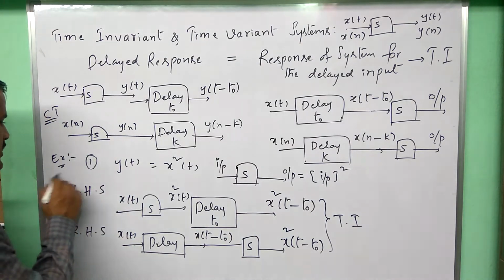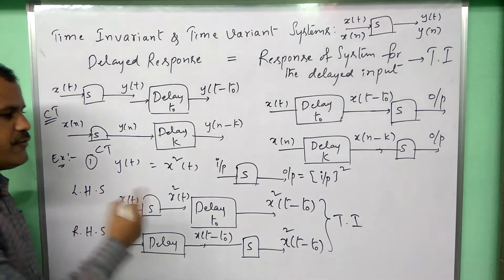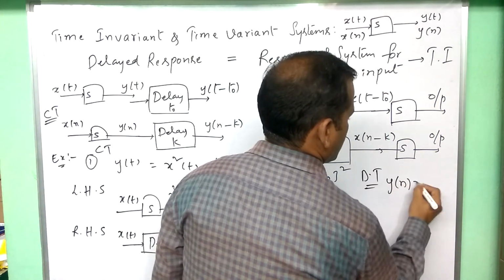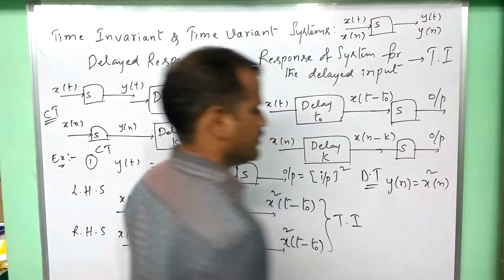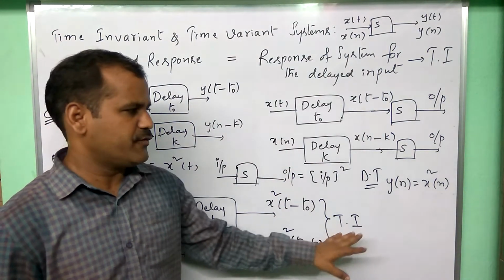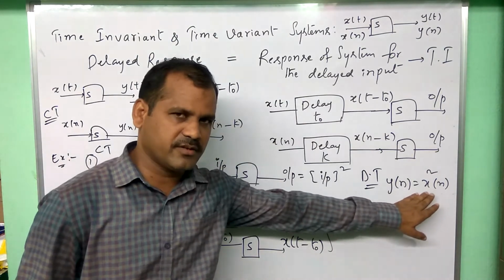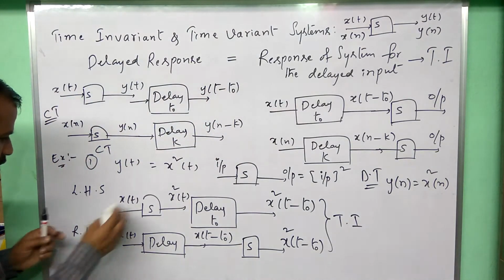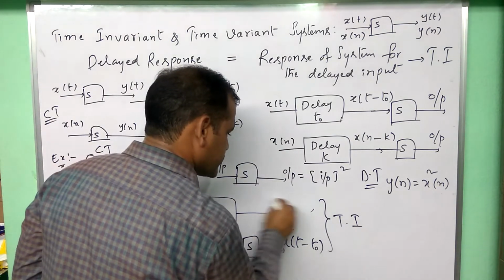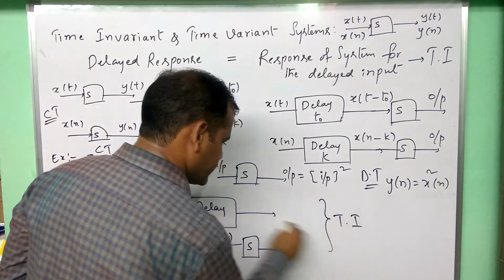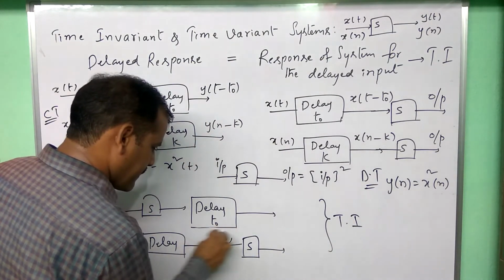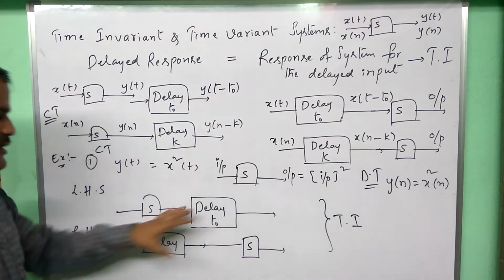This is for a continuous time system. If you take the same equation for a discrete time system, that is y of n is equal to x square of n, that also belongs to the same classification, time invariant system. Anyhow, for the time being, I am giving the equations for this also. Let us rewrite the equations for the discrete time system. Just for your convenience, I am writing the discrete version of this procedure. Fine, this is the procedure.